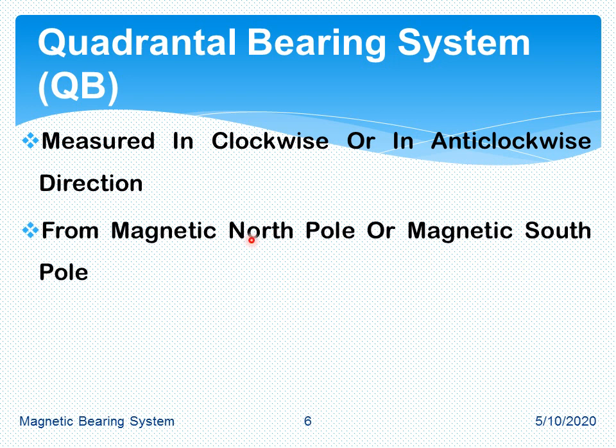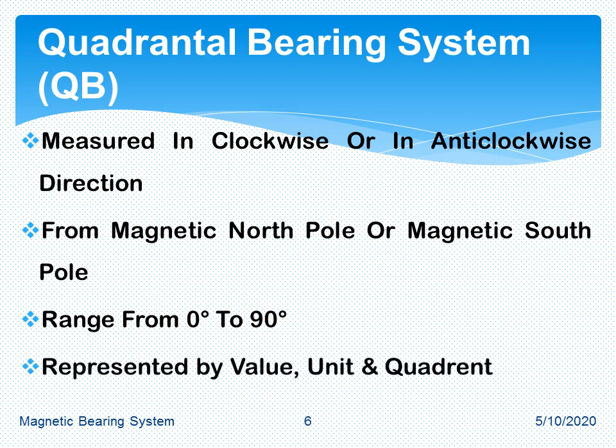The second basic difference is that it can be measured with respect to the north pole or with respect to the south pole. Both poles are useful for measurement of the quadrantal bearing system. As this bearing is measured in quadrants only, the maximum limit of the angle is 90 degrees. The QB is represented by value, unit and quadrant. As the 90 degrees may be in the first, second, third or fourth quadrant, it is necessary to indicate in which quadrant the bearing lies.